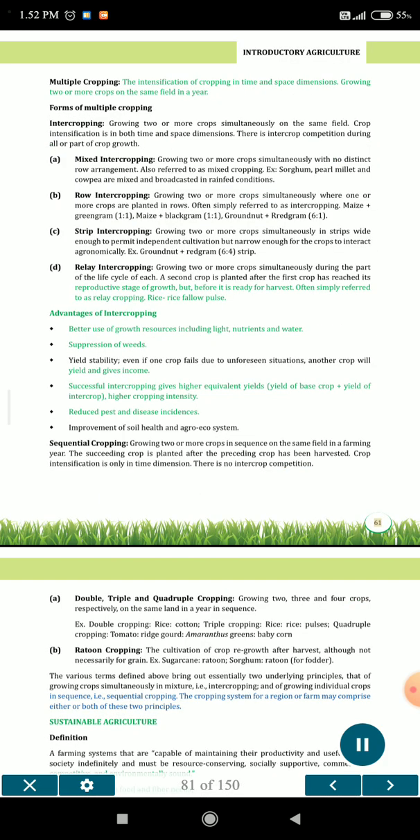Multiple cropping: the intensification of cropping in time and space dimensions, growing two or more crops on the same field in a year. Forms of multiple cropping. Intercropping: growing two or more crops simultaneously on the same field. Crop intensification is in both time and space dimensions. There is intercrop competition during all or part of crop growth.